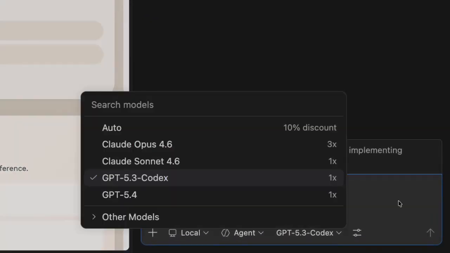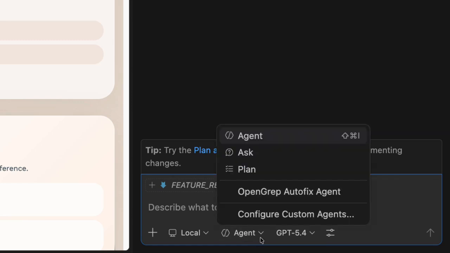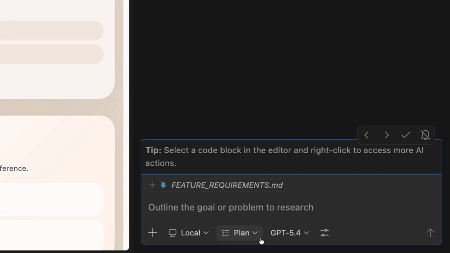GPT-5.4 is rolling out in GitHub Copilot now. Let's see it in action. I'm going to add some new functionality to a weekly planning app that I have. Now, when I add a new feature, I always like to start with the plan agent.